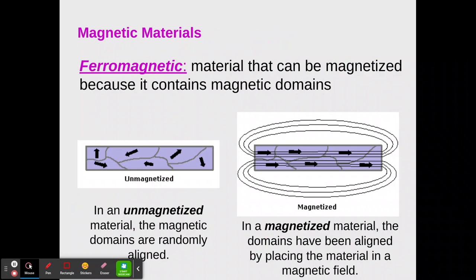All right, a ferromagnet, or ferromagnetic material, is a material that can be magnetized because it contains magnetic domains. So we see our unmagnetized version here. They're randomly aligned, and we see our magnetized version here. We put this item in a magnetic field, and now all of the electrons are aligned.